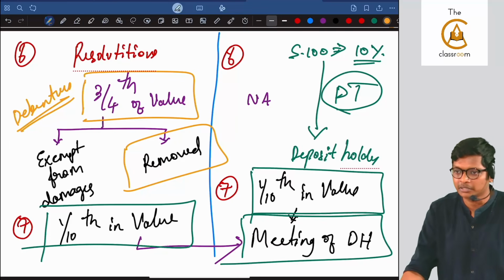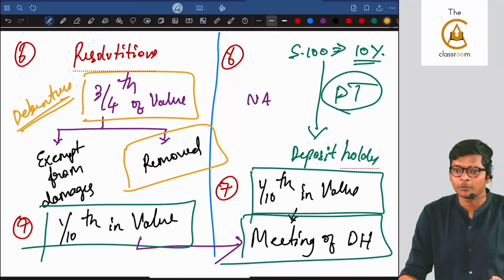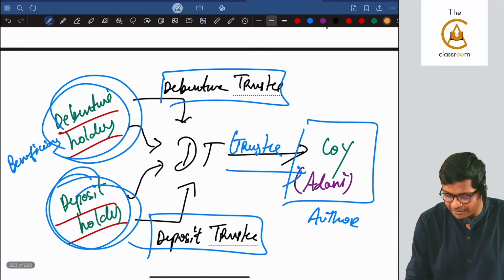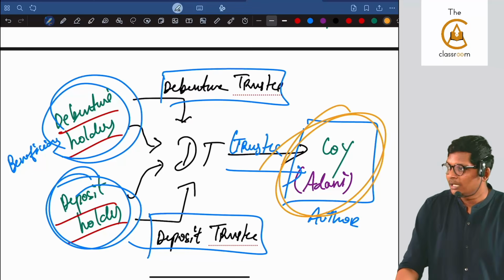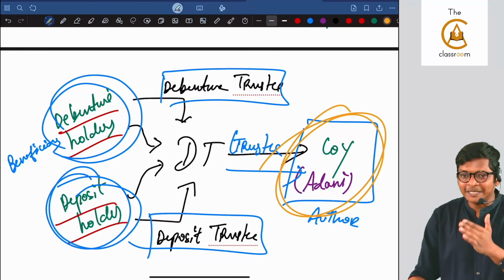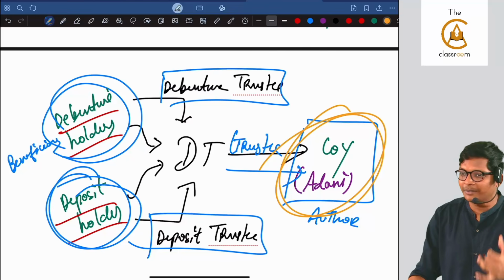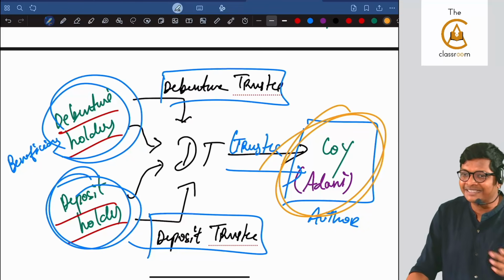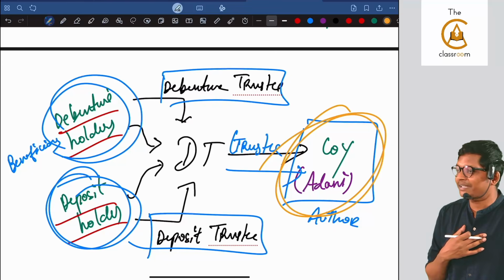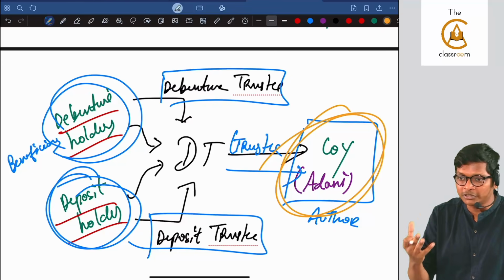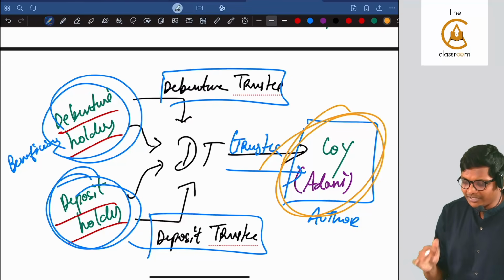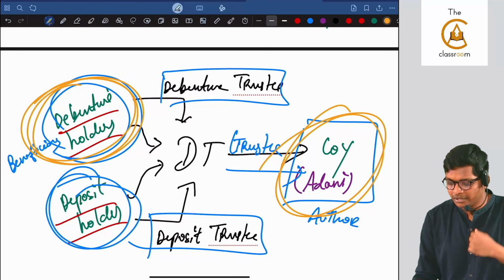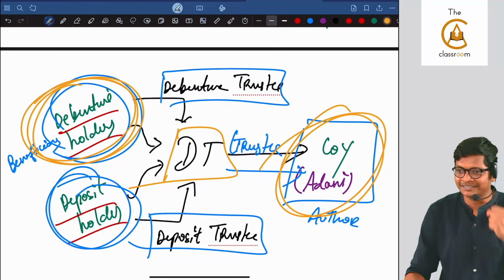Pratik is saying, what are you saying about me, sir? I am a proper serious worker. You do not know about what I work. In the Adani group, I even know where Adani sleeps, what time he sleeps, what time he wakes up. Fully I am tracking. Under his table I kept one bug also. Everything I am listening, sir. Every information I am tracking. Where Adani is going, which house he is going to, also I know. He is saying, everything I know, sir. The debenture holders' money is saved as long as Pratik is the debenture trustee.